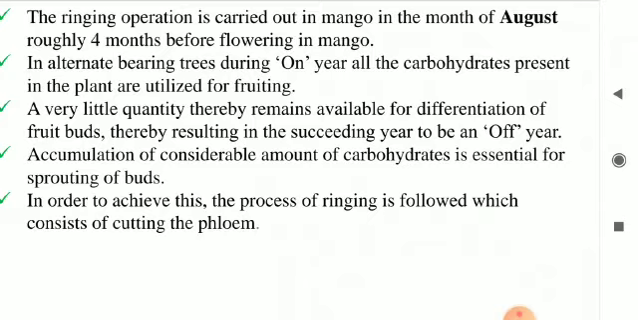So accumulation of a considerable amount of carbohydrates is essential for sprouting of buds. To achieve this, the process of ringing is followed, which consists of cutting the phloem. By cutting the phloem, the downward flow of carbohydrates is obstructed, which results in accumulation of carbohydrates that are utilized for sprouting of the buds, and hence there is heavy flowering and fruiting in recent years also due to the ringing operation.